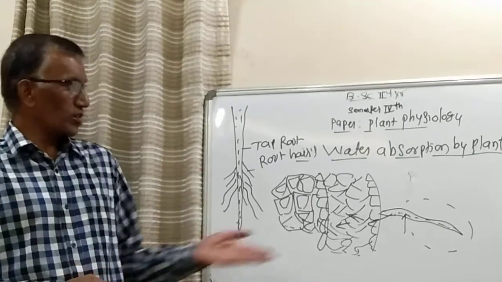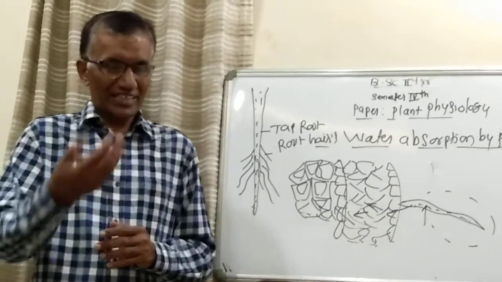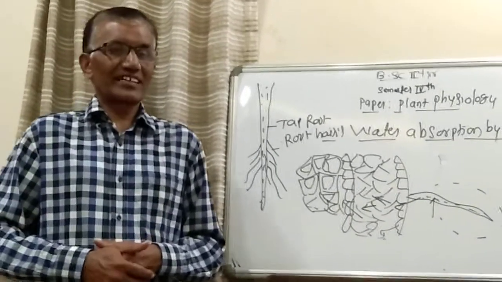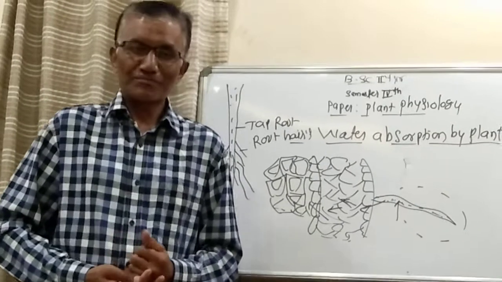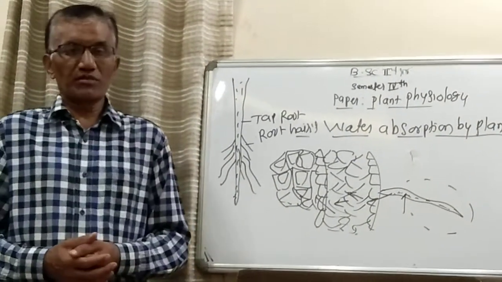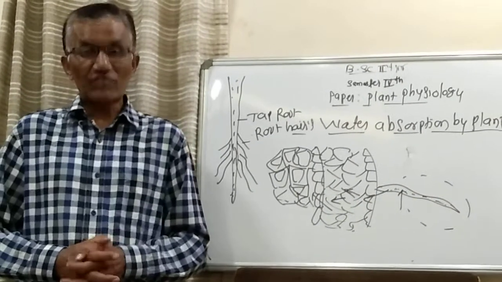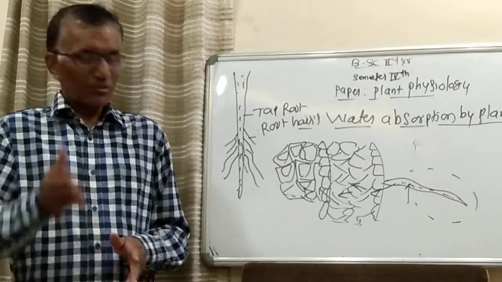With this we have completed this chapter, and the next chapter we are going to deal with is macro mineral elements and their physiological role and deficiency symptoms in plants.